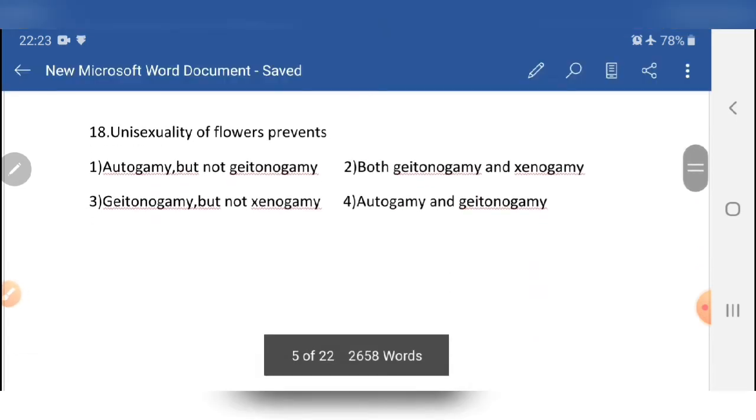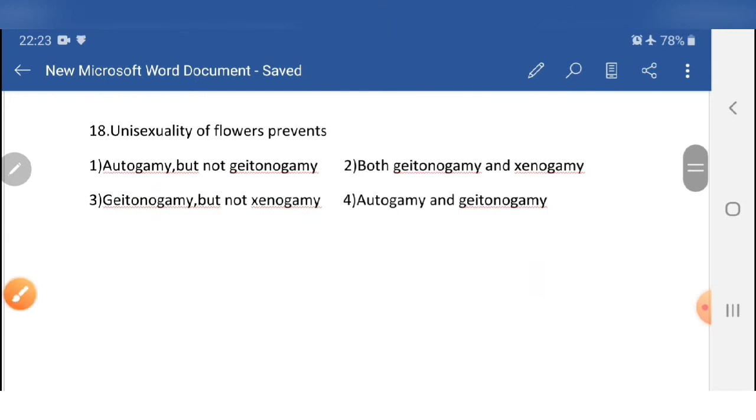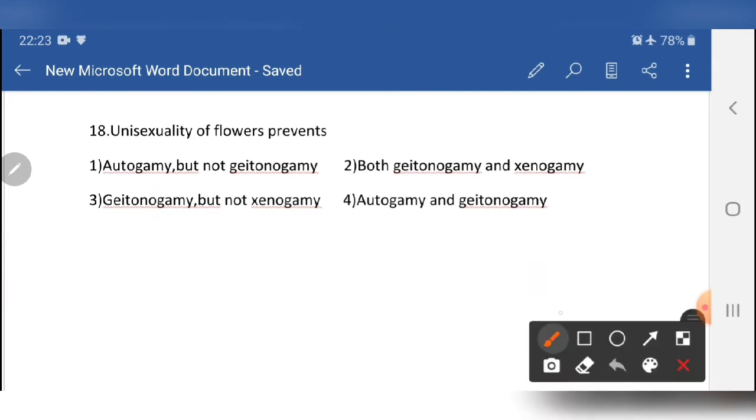Unisexuality of flowers prevents... For example, the male flower is represented by this symbol, the female flower is represented by this. A flower having only stamens is known as a staminate flower, a flower having only pistil is known as a pistillate flower.